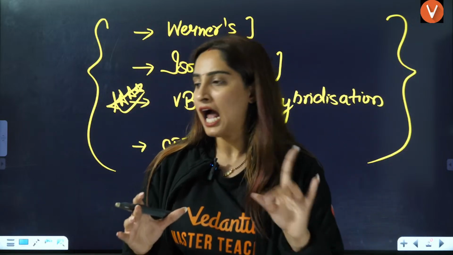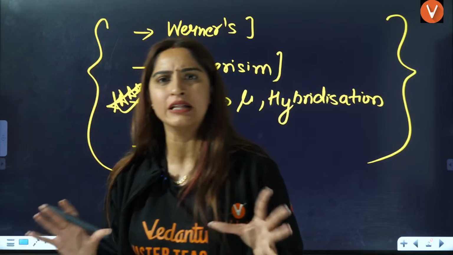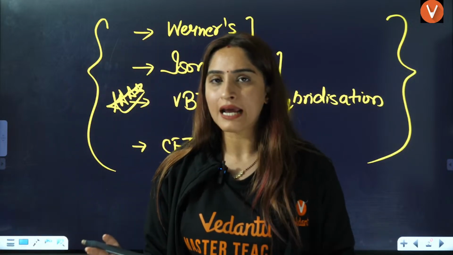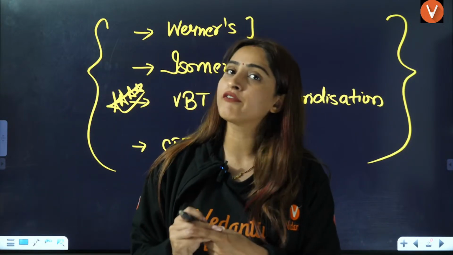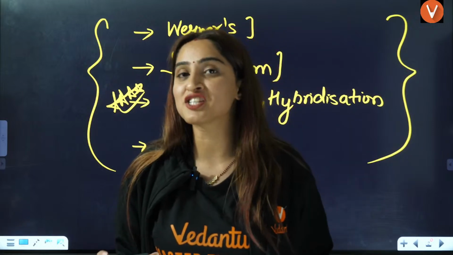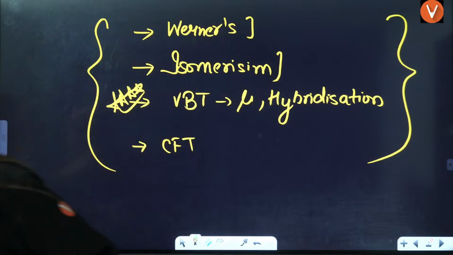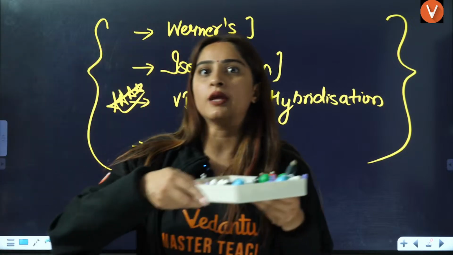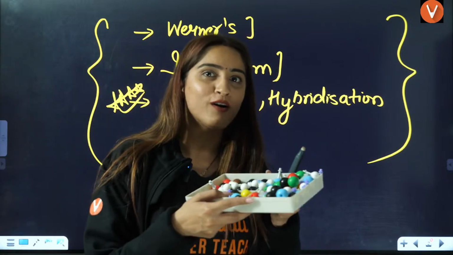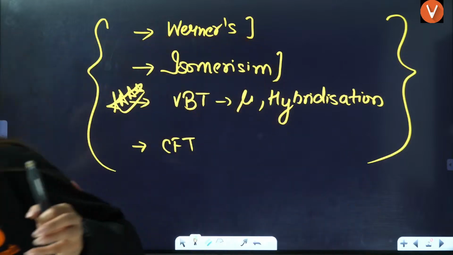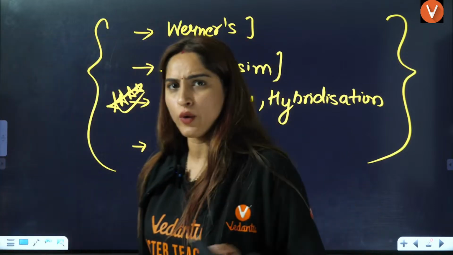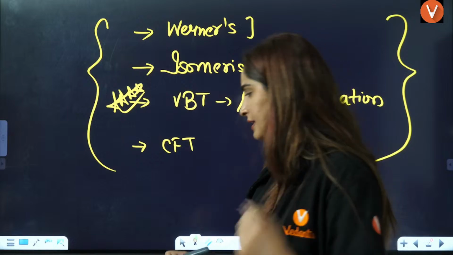I'll finish at around 7:30 maximum. In this 1.5 hours, no distractions. I'll teach you with the help of bonds and 3D shapes wherever required, and with tricks also.